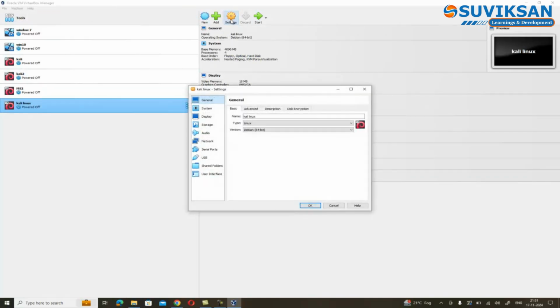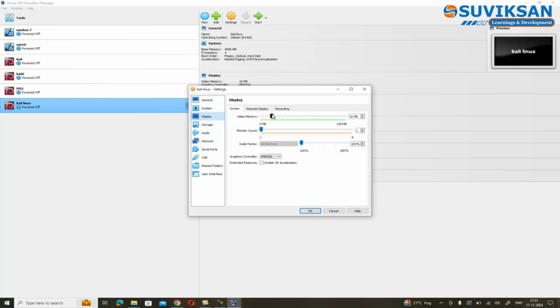Step 3, that is configuring settings. Go to Settings for your Kali machine. In General option, set Advanced option to bidirectional to enable copy-pasting between your host and guest systems. Now, in Display, extend video memory to the maximum and enable 3D acceleration for better visuals.